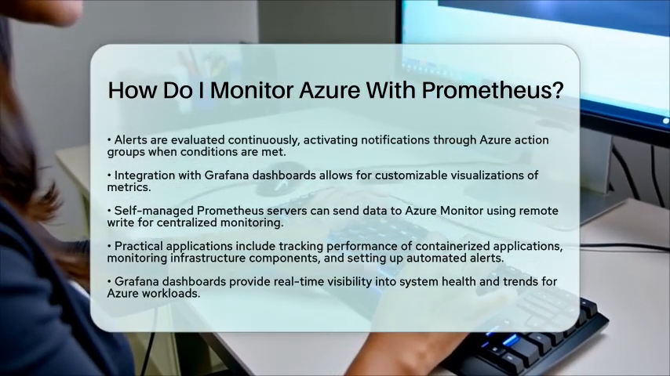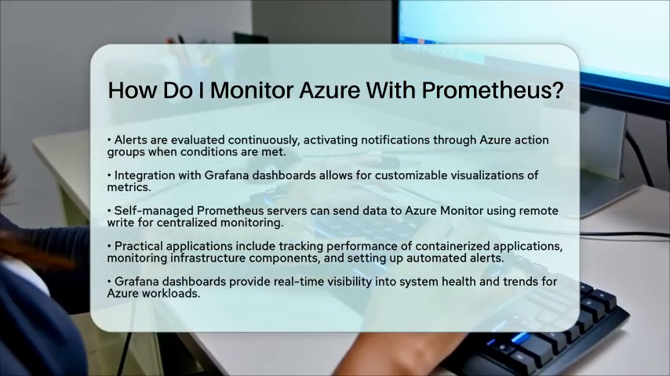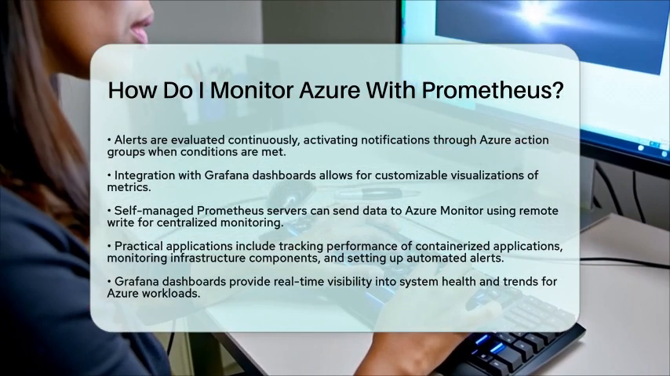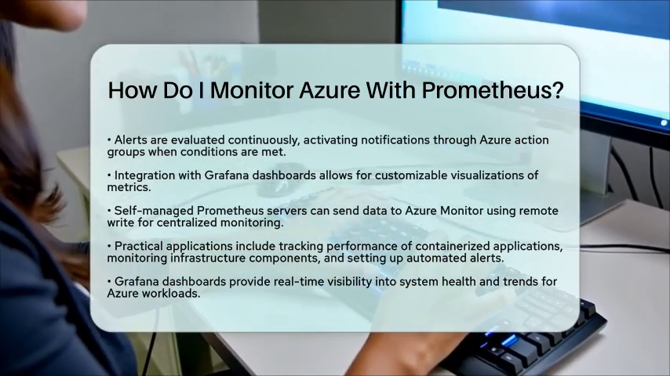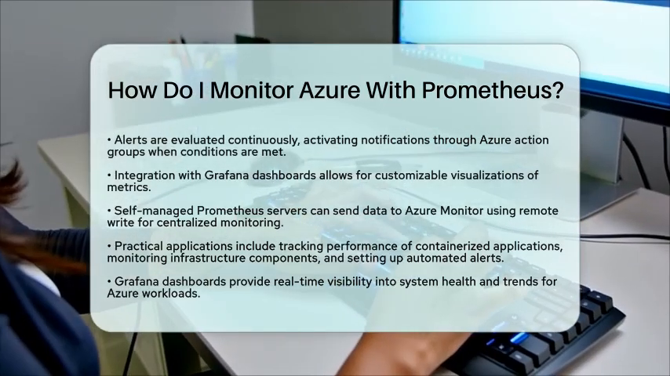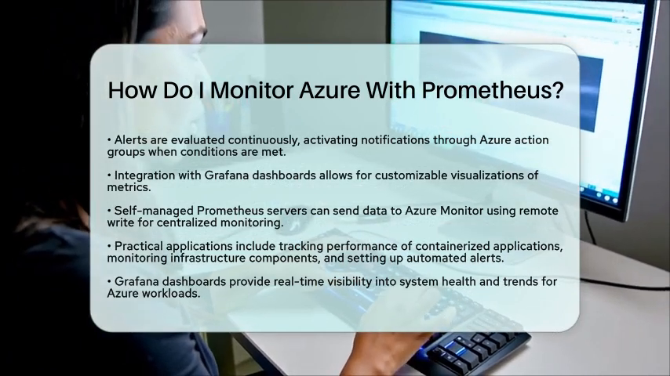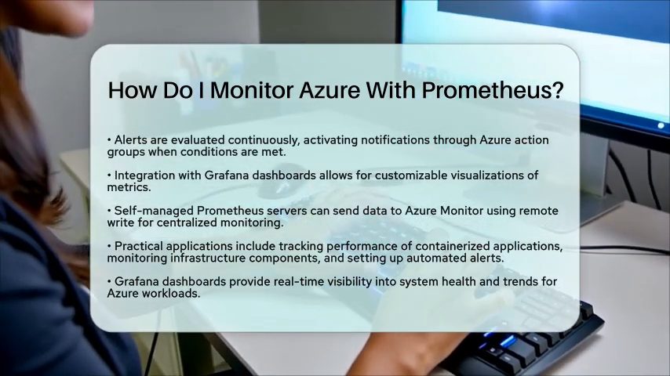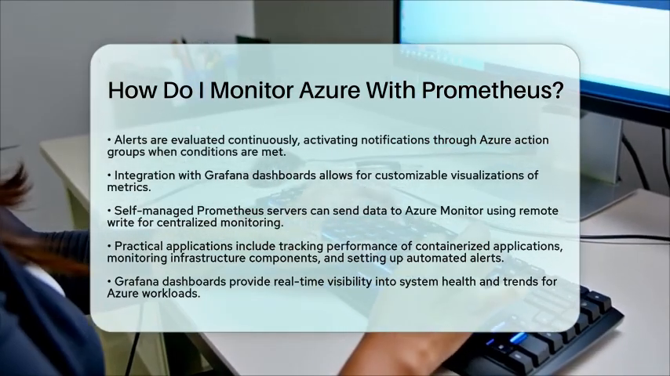In summary, monitoring Azure with Prometheus involves deploying Prometheus either manually or through Azure's managed service, configuring it to collect metrics from your Azure resources, setting up alerting rules, and visualizing data through Grafana. This approach aligns well with cloud-native application development by providing scalable and flexible monitoring tailored to dynamic Azure environments.